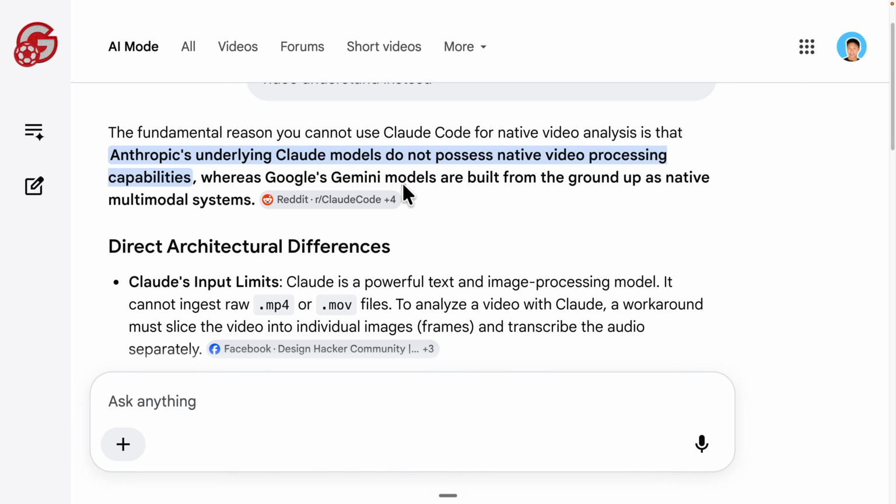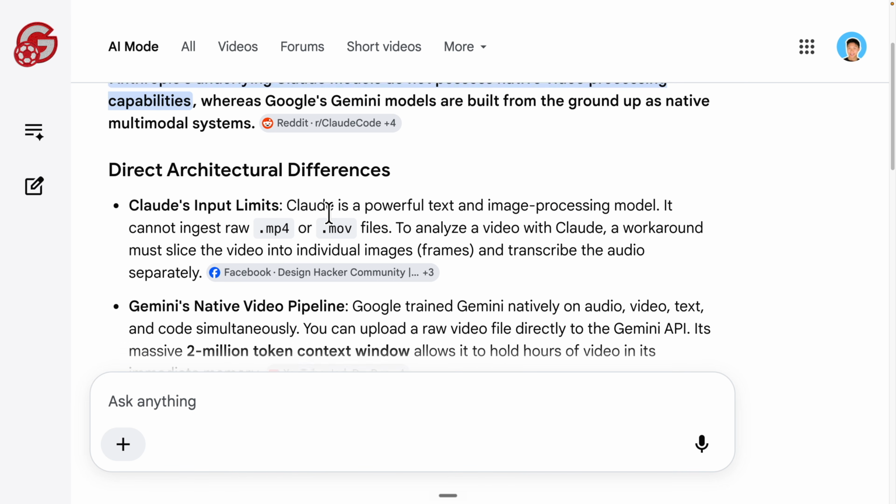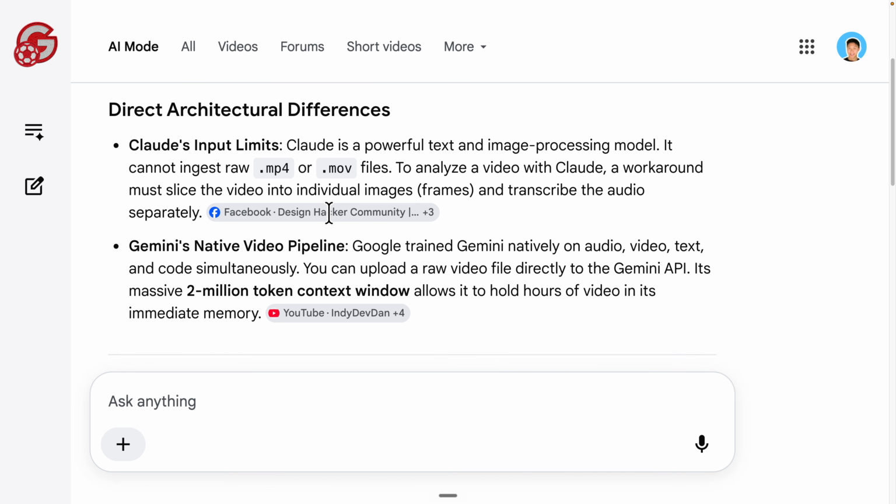Now, before we get started, you might be wondering why we should not use Claude Code for video processing, but why we should use Gemini instead. Well, the answer is this. For Anthropic, you can see Claude doesn't have the video processing capabilities by default, but Gemini does have that feature. So if you have a video and you want Claude to process it,